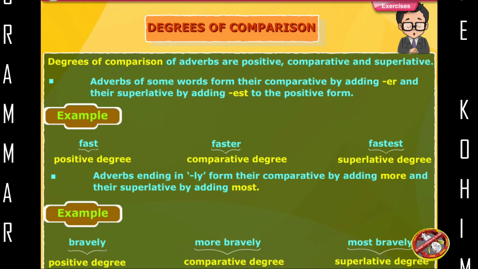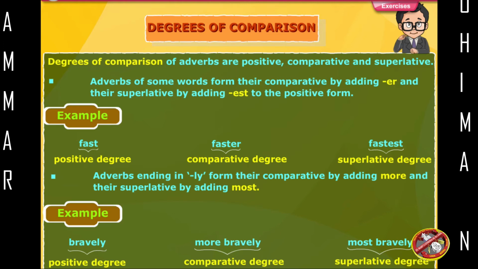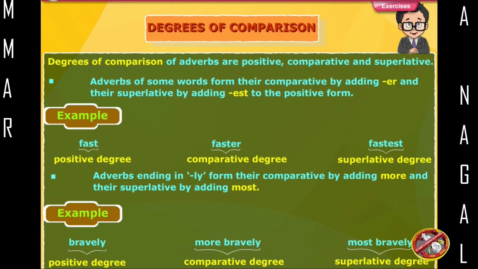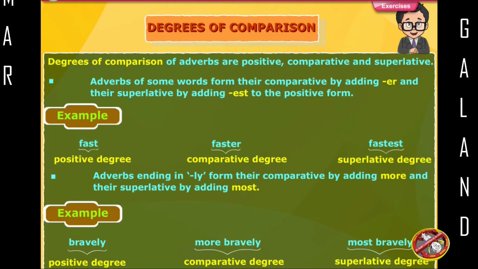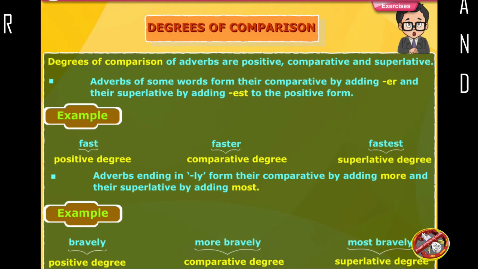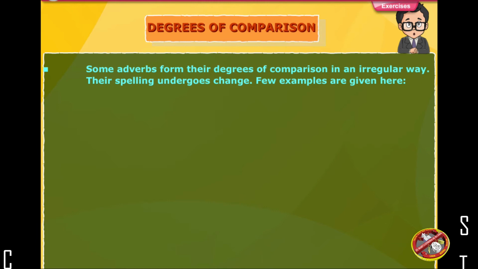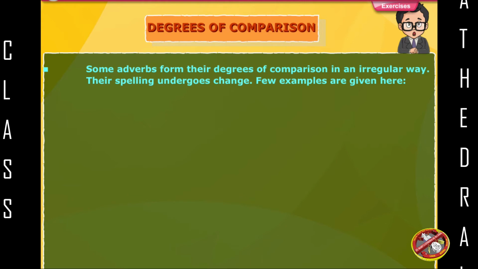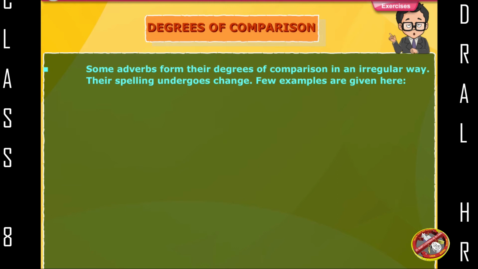Adverbs ending in ly form their comparative by adding more and their superlative by adding most. Example. Bravely, positive degree. More bravely, comparative degree. Most bravely, superlative degree. Some adverbs form their degrees of comparison in an irregular way. Their spelling undergoes change. Few examples are given here.